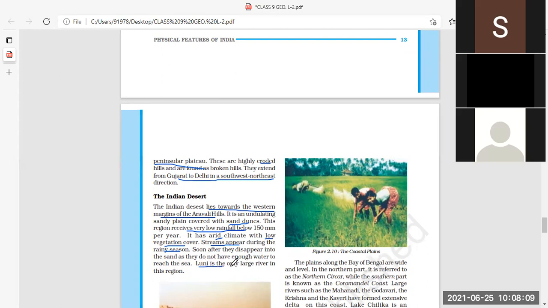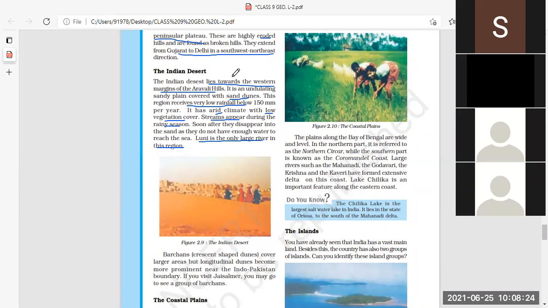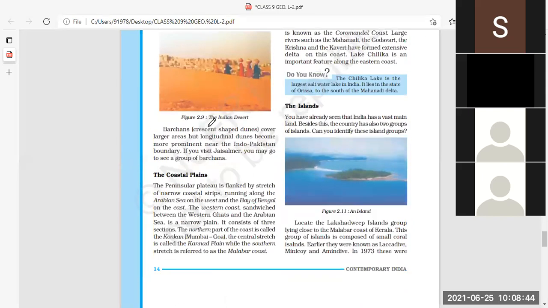Now Luni, underline this. Luni is the only large river in this region. So these are the important features of the Indian desert. Underline all the features. First, the location is given. Second, covered with sand dunes. Third, low rainfall. Fourth, arid climate. Then low vegetation. Then streams appear only in the rainy season. And then Luni is the only large river in this region.